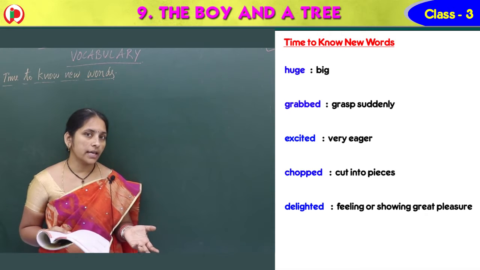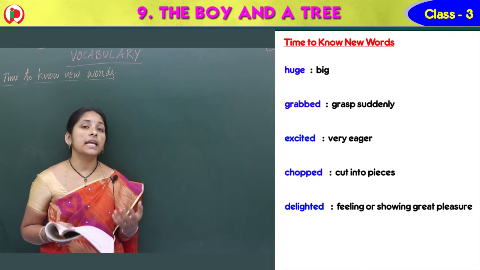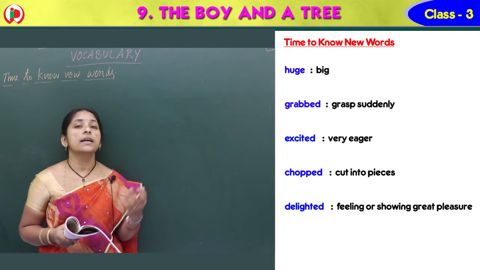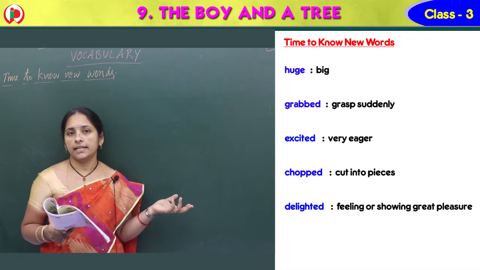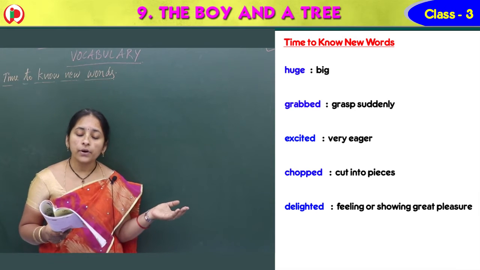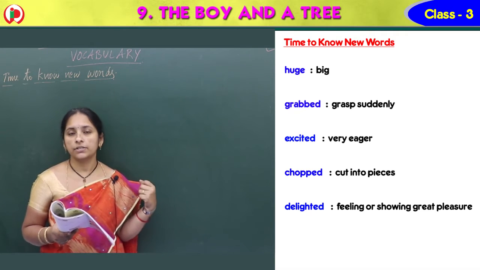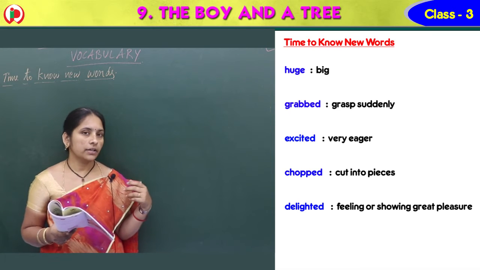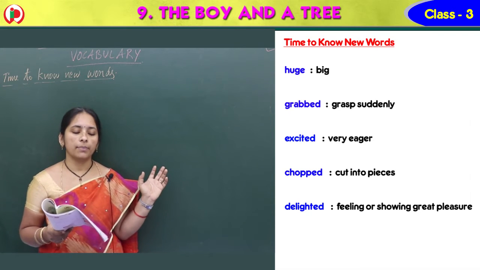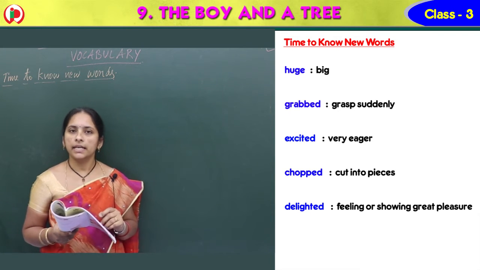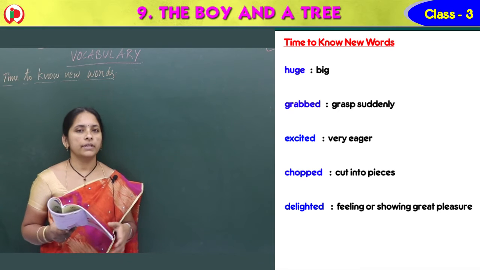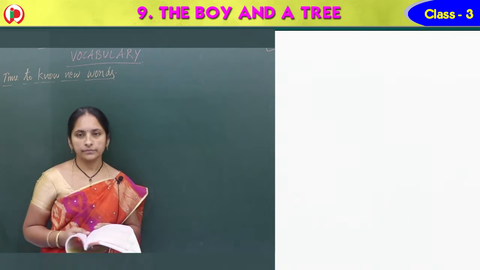So feeling happy, that we call delighted. Okay children, so these are the vocabulary words. Learn all the meanings now. Then we can do the next one.